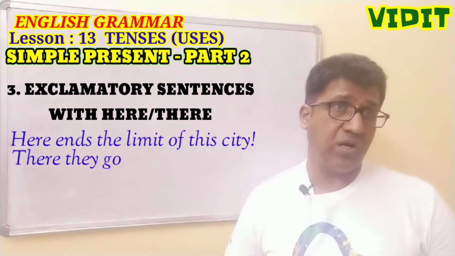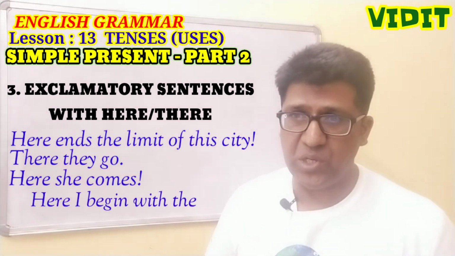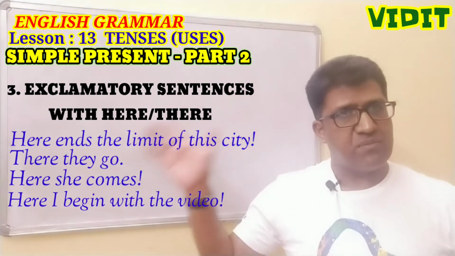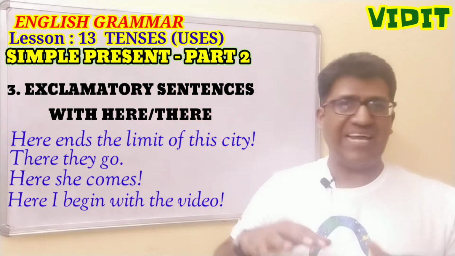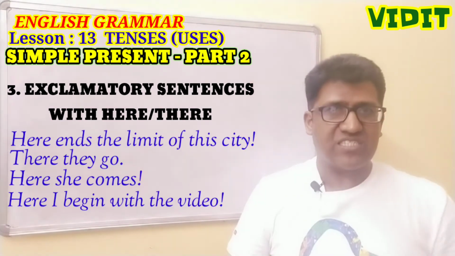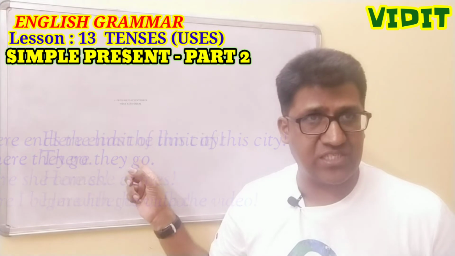Or there they go. Here she comes. Here I begin with the video. So everywhere we're using simple present tense, but the sentence is beginning with here and there, and these are exclamatory sentences. And in this type of sentences also we use simple present tense.